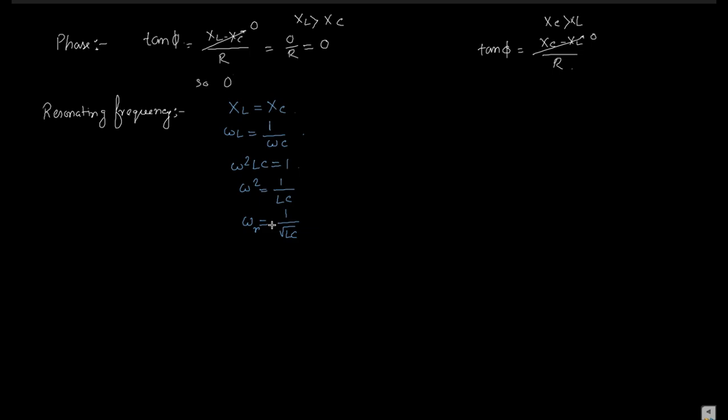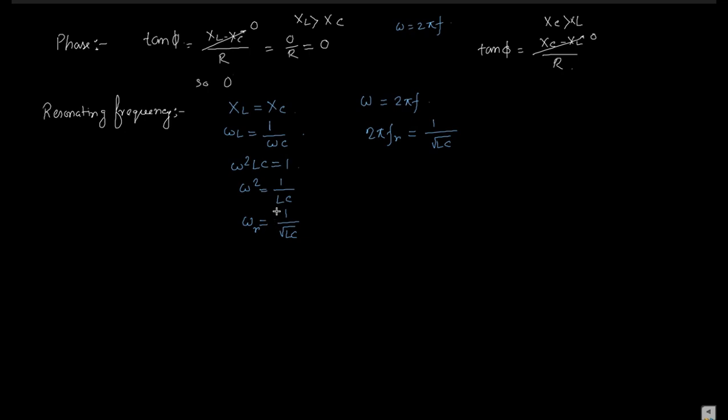Here, whatever the omega is, that is related to F, because omega is nothing but 2 pi F. So omega and F are directly proportional. So now from here we can easily find out the frequency. Omega is equal to 2 pi F. So we can say 2 pi FR is equal to 1 by root under LC.